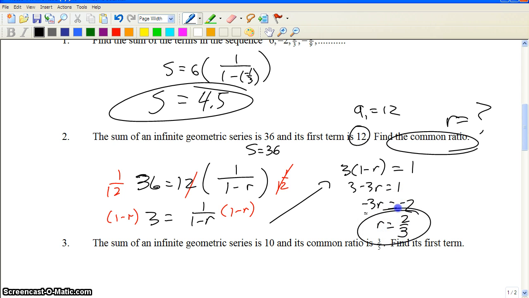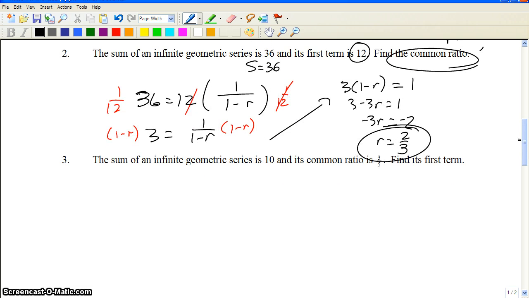And by the way, if that absolute value was more than 1, you know you messed up, because then it wouldn't have a sum, because it says it's an infinite geometric series.